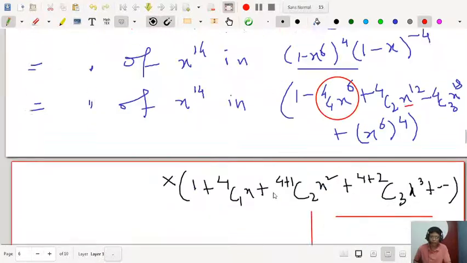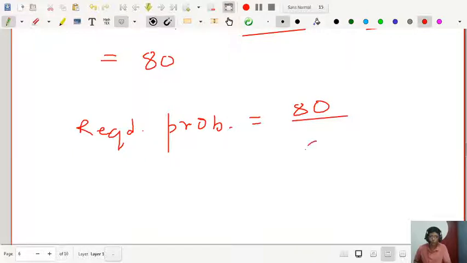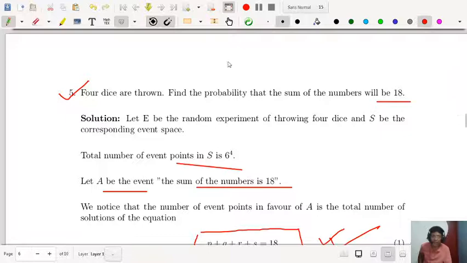Now what is your required probability? The required probability is 80 by 6 to the power 4, that is 5 by 81. This is the answer, because you are throwing 4 dice. It can be 3 dice, the problem can be 3 dice, in which the sum will be 7. So 4 dice, 3 dice, 5 dice, any number of dice can be there, and you can calculate this with the help of this theory. This is an extremely important theoretical problem. Okay.